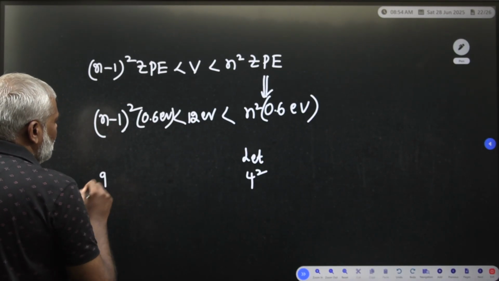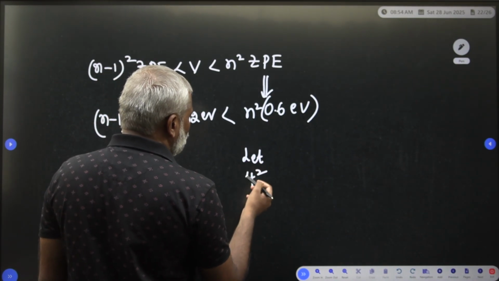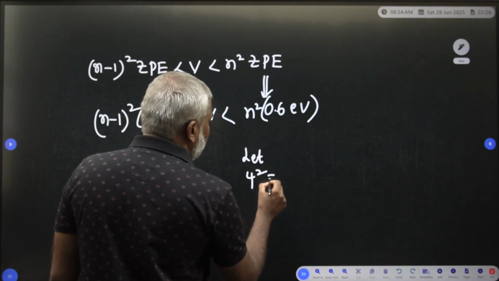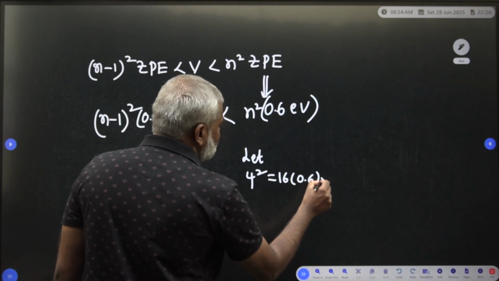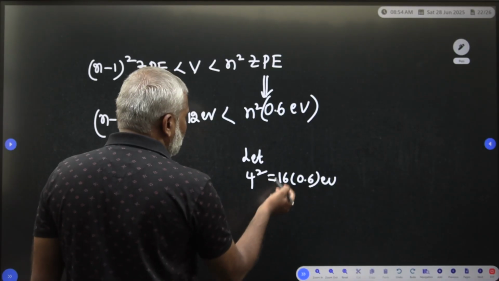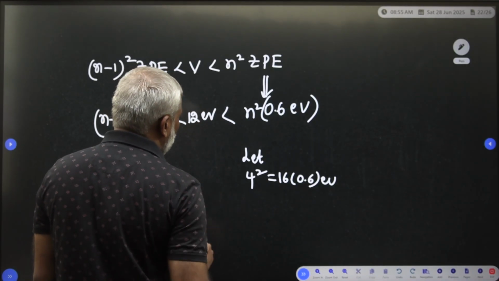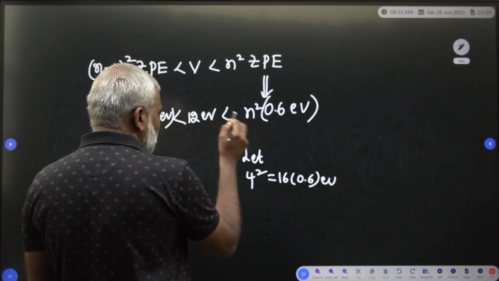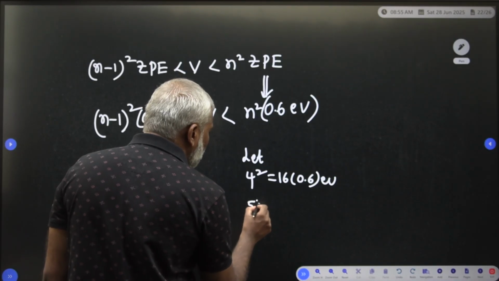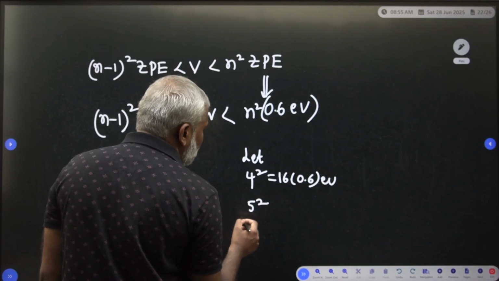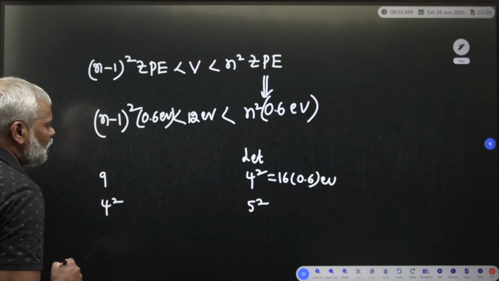And 4 square is 16, and 16 into 0.6 gives a greater value than 12. So 12 is less than that, so that does not work, which is why you have to take 5 square.